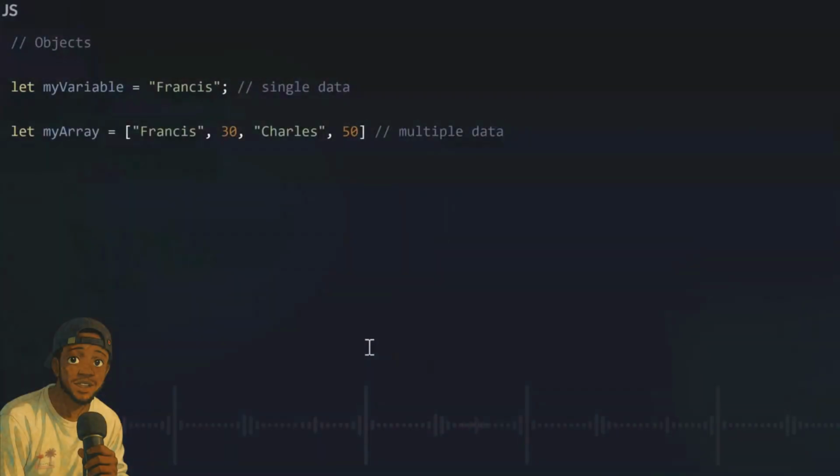We dey use variables for JavaScript to save singular data, and the name we want use to store this data na the name of the variable. Now we dey use arrays to save a lot of data inside one variable, and we dey separate them with comma. However, the problem with this array to save plenty data is that all of this data go share one singular name, and even though we fit access this data using bracket notation, it go still dey hard for us to distinguish wetin each data stand for on its own.